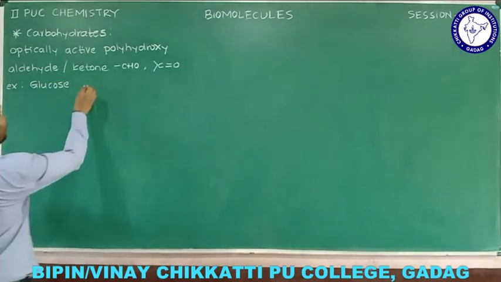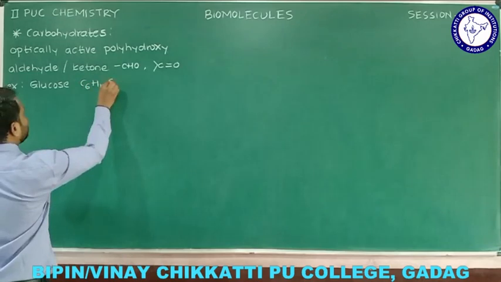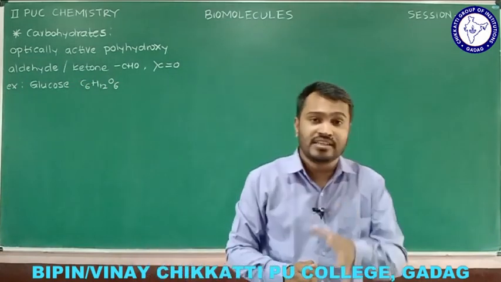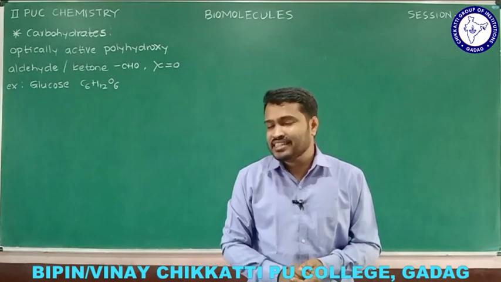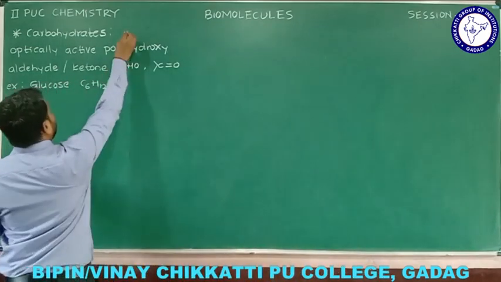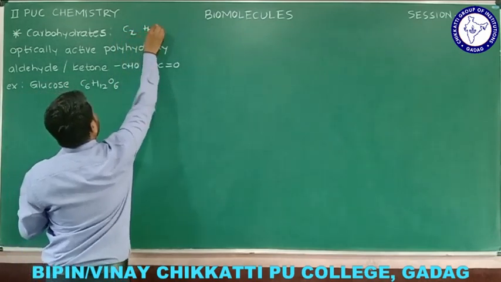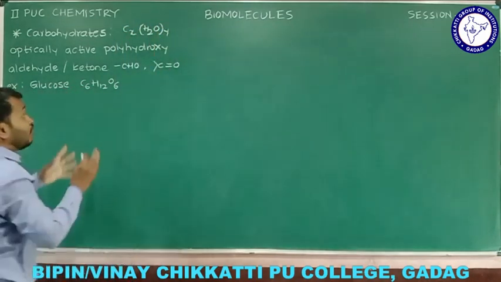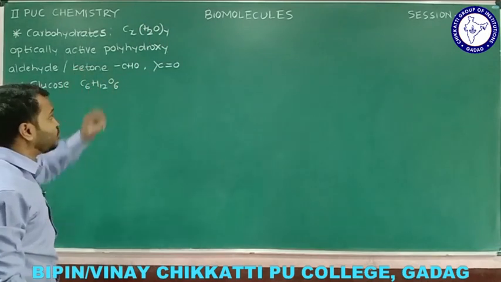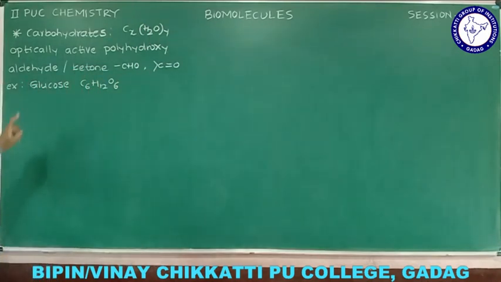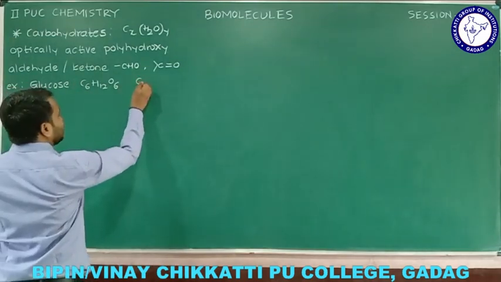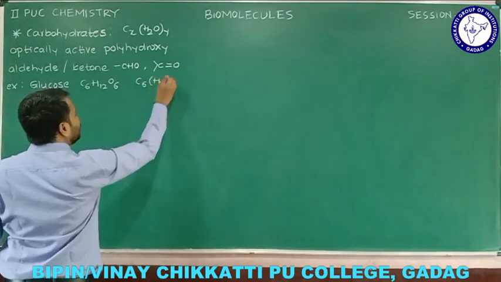The molecular formula of glucose we know. What is that? C6H12O6. That is the name and molecular formula of the simple carbohydrate, glucose. Carbohydrates can be represented by one general formula, Cx(H2O)y, where x and y represent the number of carbon atoms and water molecules. For example, glucose, whose formula is C6H12O6, I can write as C6(H2O)6. Is that right?